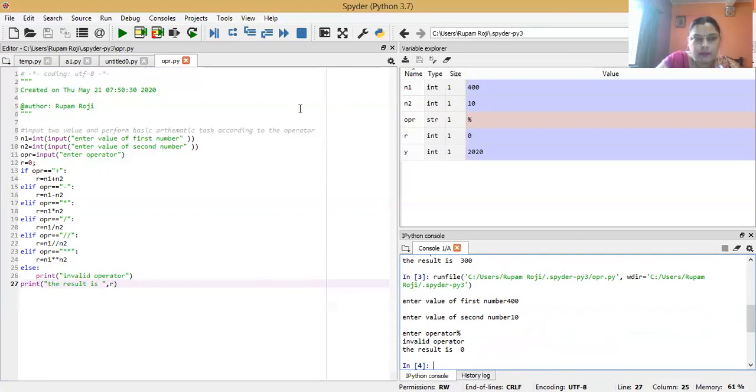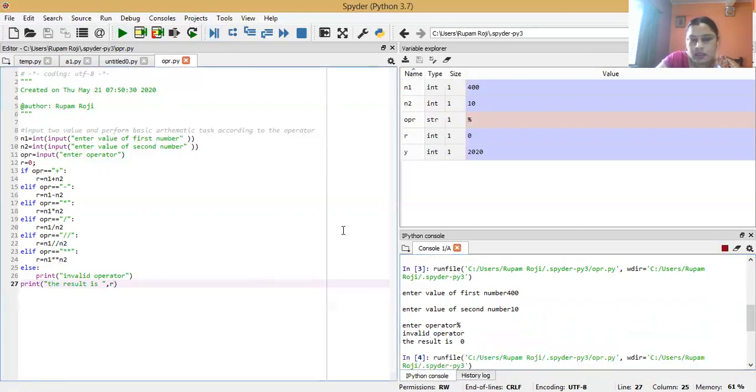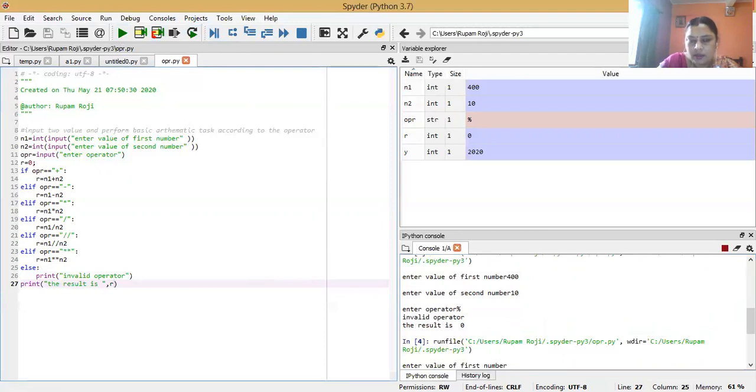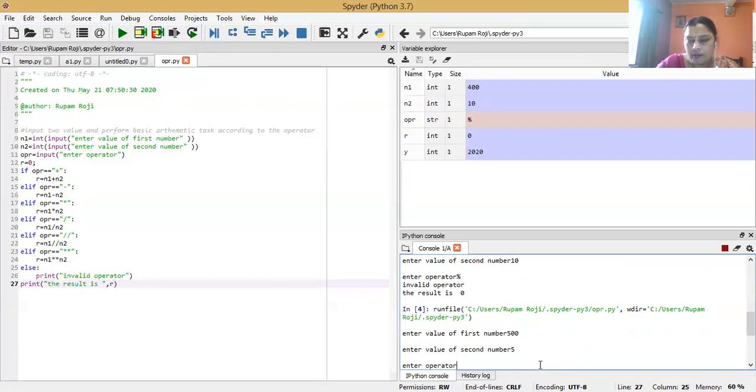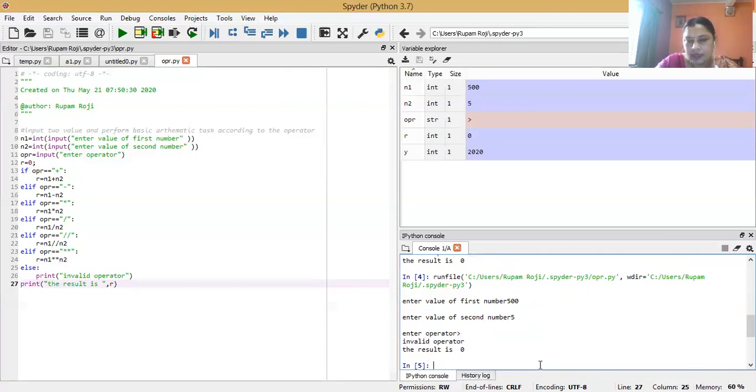Again we run the program for the invalid case. Enter the first number, 500. Enter the second number, 5. Enter the operator. Here we are writing an operator such as greater than. Invalid operator, and the result is 0.